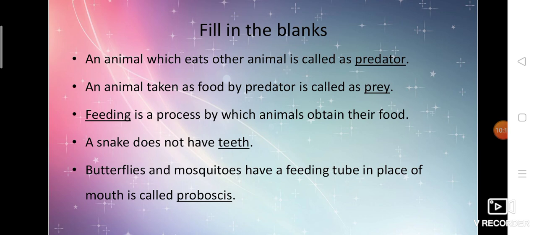Dash is a process by which animals obtain their food. I told you, what do you mean by feeding? Feeding is nothing but the intake of food. So by which process do animals obtain their food? By feeding. A snake doesn't have dash. A snake doesn't have teeth. Butterflies and mosquitoes have a feeding tube in place of a mouth, called proboscis. I told you butterflies have a long tube-like structure, to suck the honey.